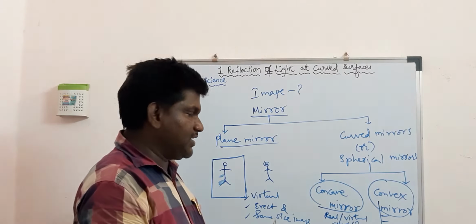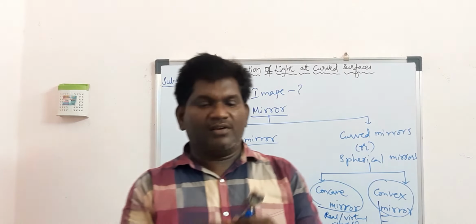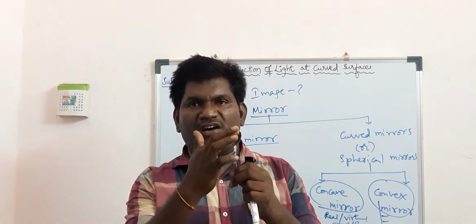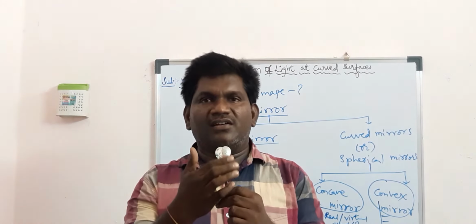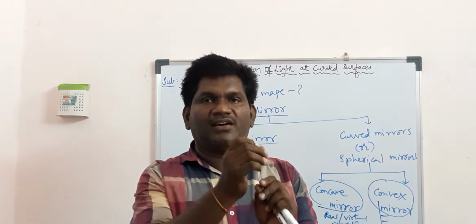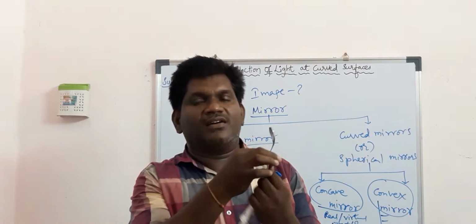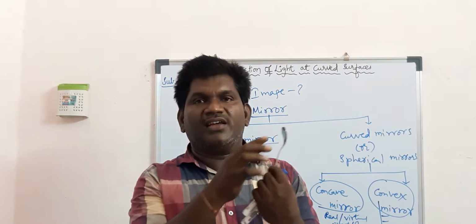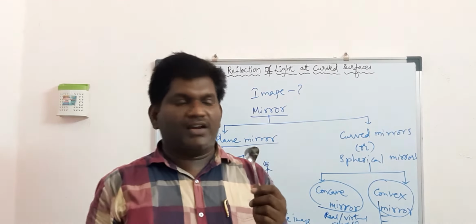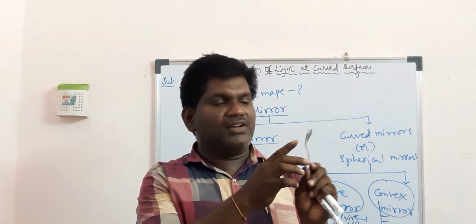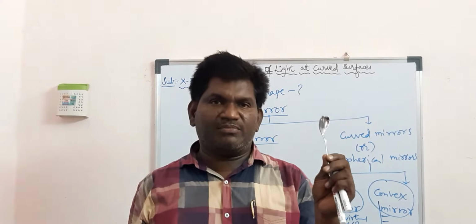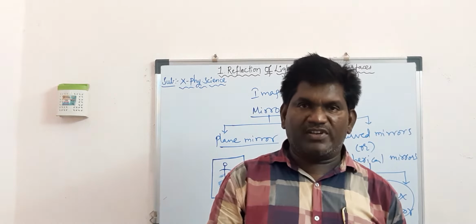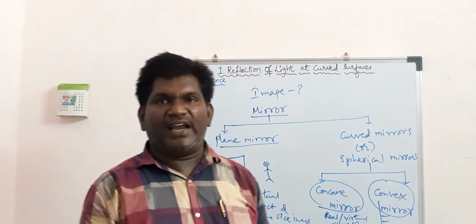Now let us understand the definitions in the next topic. But before that, I want to show the teaspoon. So this surface is called the concave mirror and this side is called the convex mirror. You can see on the concave surface it is forming a real and generally inverted image, and on the other side, the convex mirror, it is forming a diminished, virtual image. Convex mirror forms a virtual, erect and diminished image.